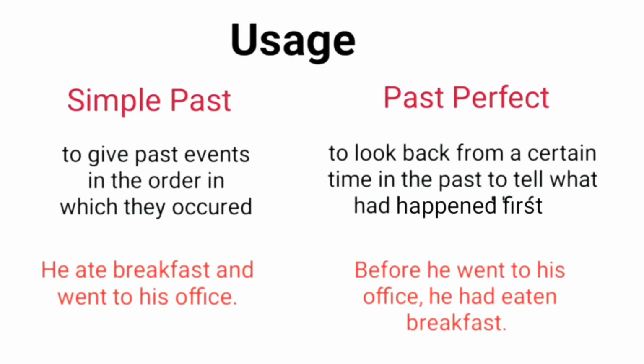Now, usage of two tenses. Simple past tense is used to give past events in the order in which they occurred. For example, he ate breakfast and went to his office. And past perfect tense is used to look back from a certain time in the past to tell what had happened first. Example is, before he went to his office, he had eaten breakfast.